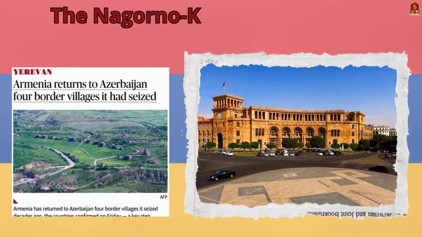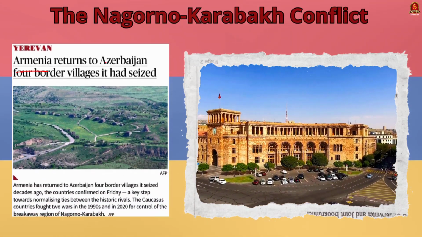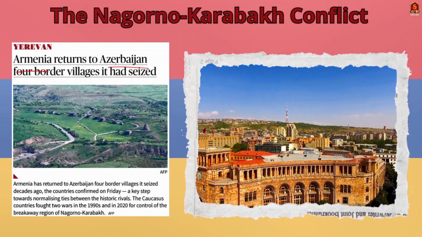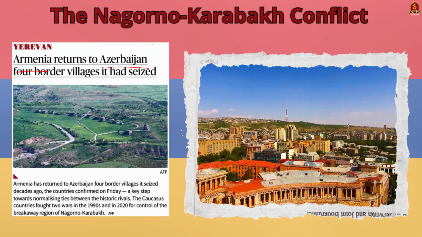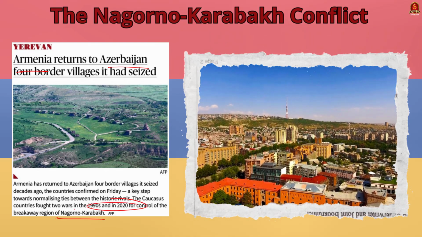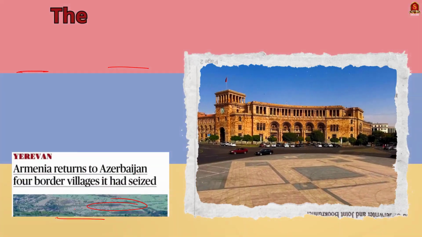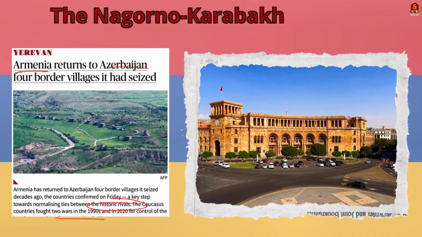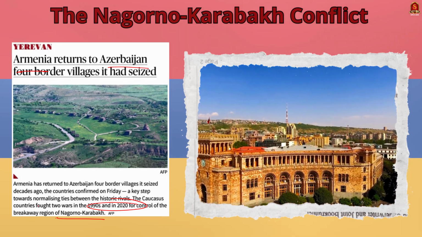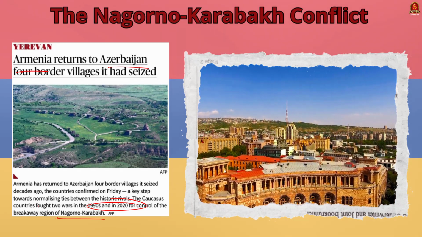Yesterday, Armenia returned 4 border villages to Azerbaijan that were seized by Armenia decades ago. These two countries fought 2 wars, in the 1990s and 2020, for control over the breakaway region of Nagorno-Karabakh. In this context, this act is seen as a key step towards normalizing ties between the historic rivals. This is the crux of the news article given here. In this context, let us revise about this region from a Prelims perspective.